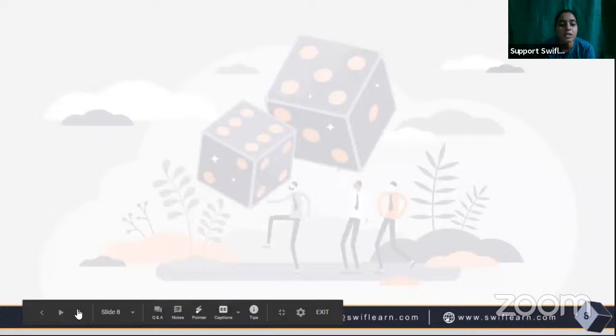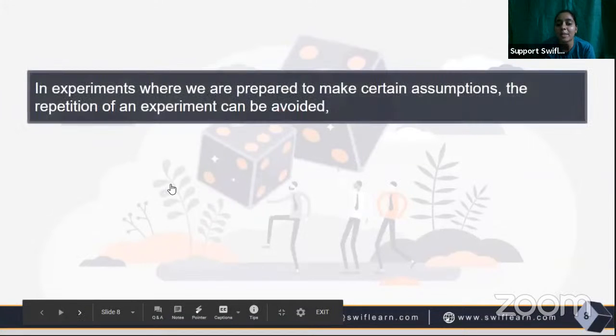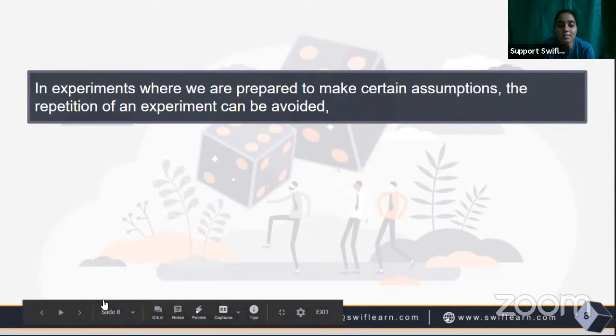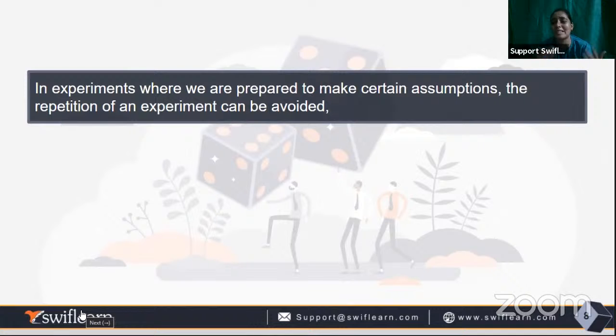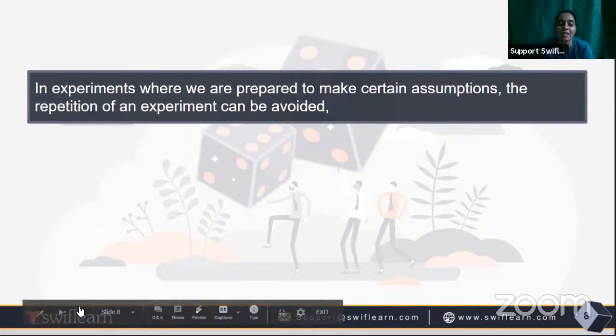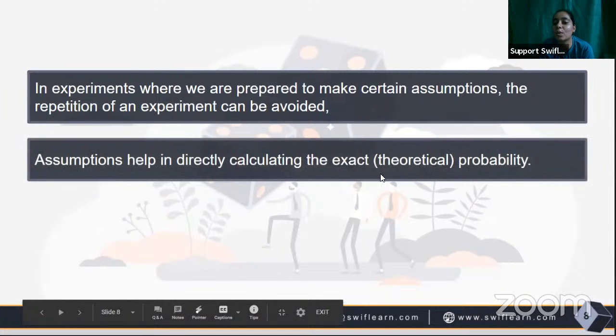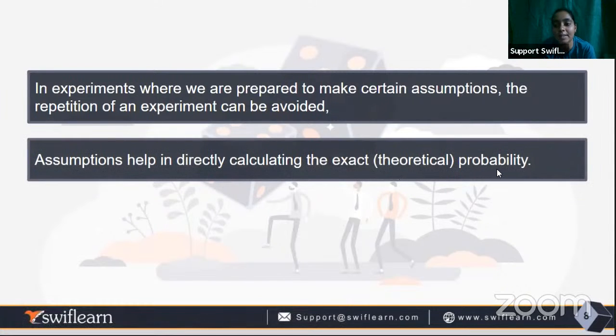Okay, so here we are in experiments where we are prepared to make certain assumptions, so the repetition of an experiment can be avoided. Obviously, we just want to be good with the experiment in one go. We don't repeat it again and again. So assumptions help in directly calculating the exact theoretical probability.